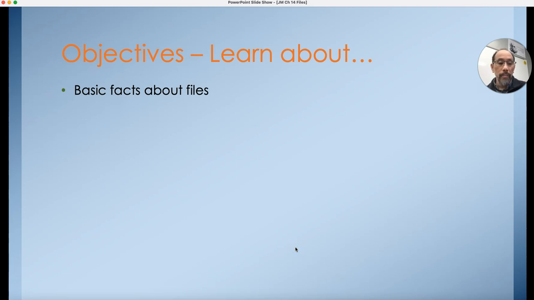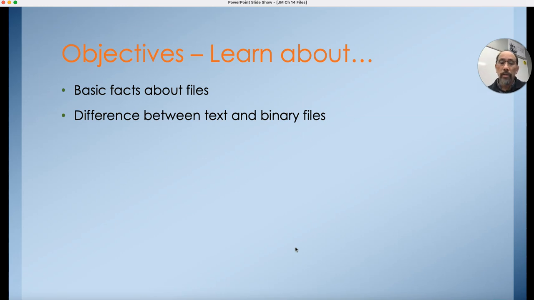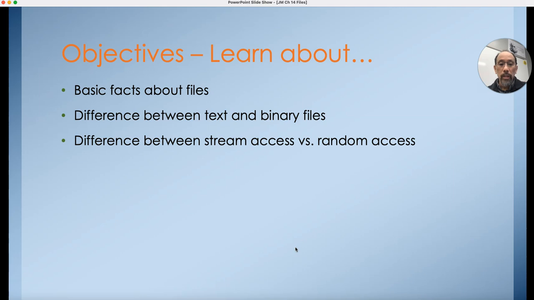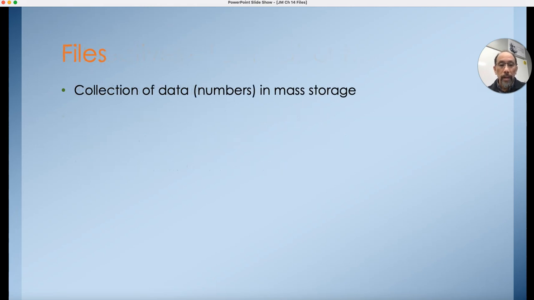So we'll be learning about basic facts about files. We'll be talking about the difference between text files and binary files. And then we'll also be talking about different ways of accessing into that file. We'll talk about stream access versus random access. And then we'll talk about how to deal with files in Java specifically. Actually, we're going to talk about text files in Java.